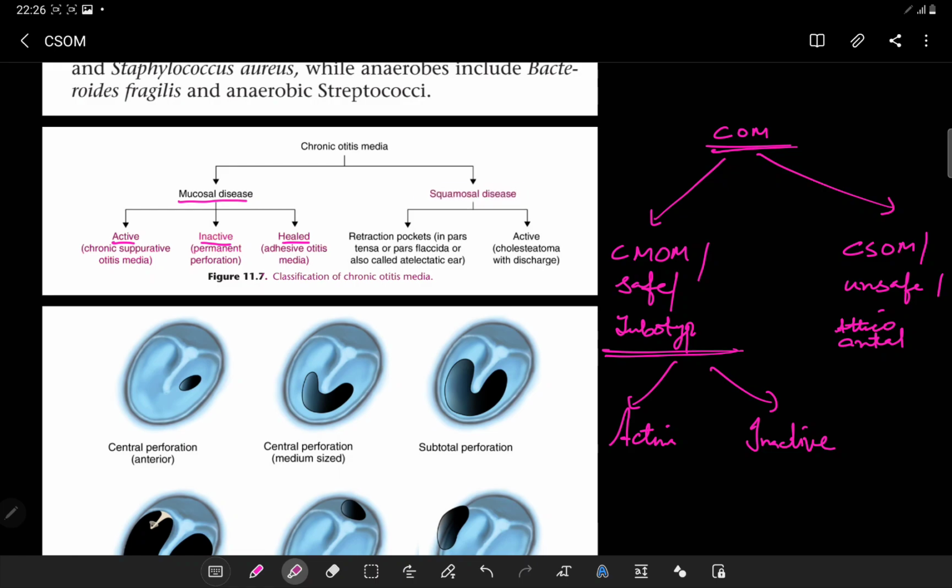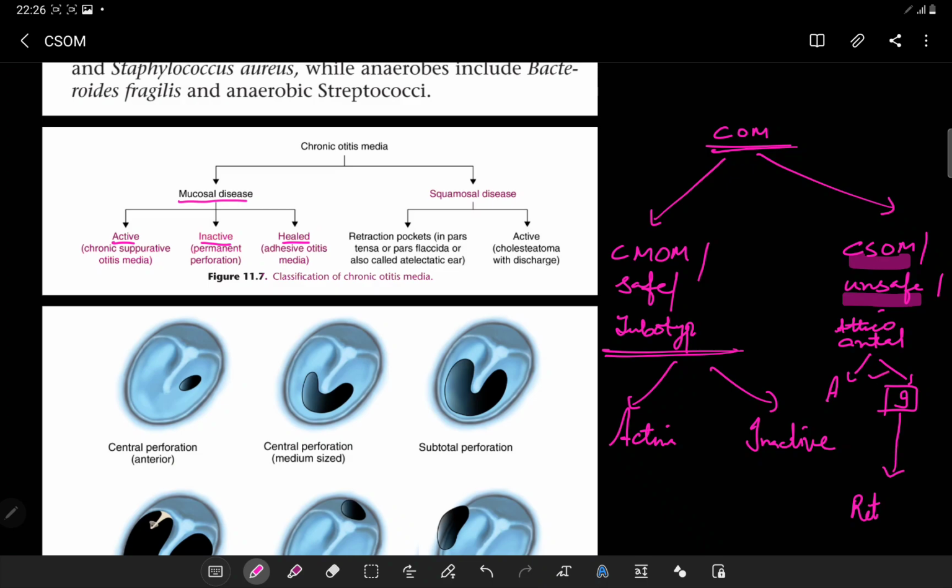Next, the chronic squamosal, which is the unsafe disease. Like, what are the things that you're going to get? Now, in this you have to understand, again, it can be active disease or it can be the inactive disease. Usually, in case of the inactive disease, there is a formation of the retraction pocket. One of the theories for the formation of the cholesteatoma states that cholesteatoma is formed due to the formation of the retraction pocket. So there is a negative pressure. This negative pressure leads to the formation of the retraction pocket, usually as the Prusak sac, where the cholesteatoma is very much common. So that is a thing.